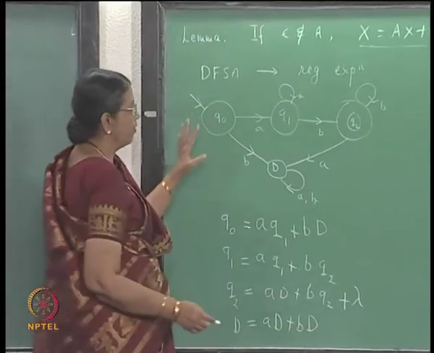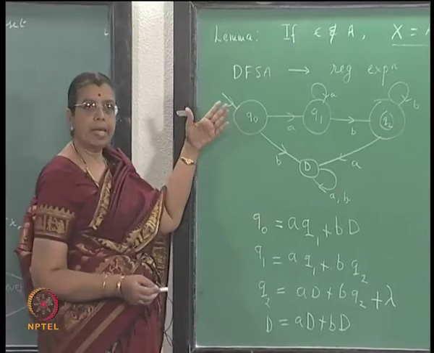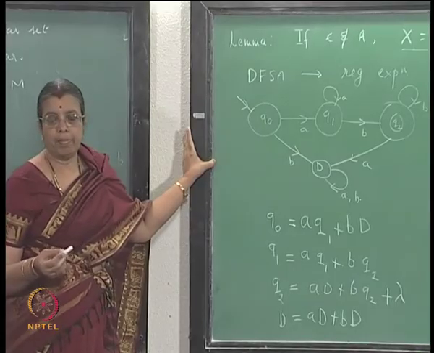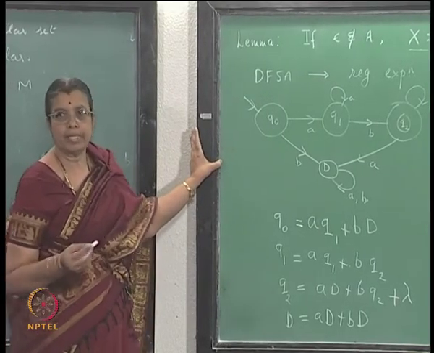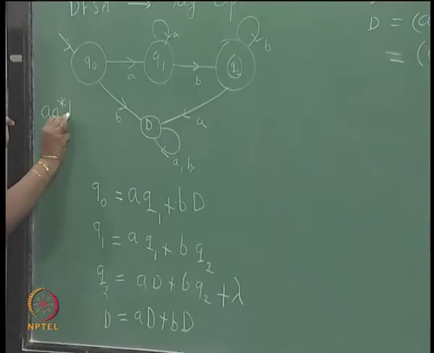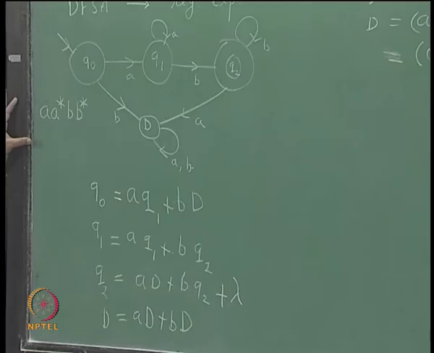Okay, before proceeding further, what will be the answer you have to get? It represents a power n, b power m, n greater than or equal to 1, m greater than or equal to 1. What will be the regular expression? You have to get this answer, is not it? A star, b star, is not it? This is the answer you have to get. So, let us see whether we get it.